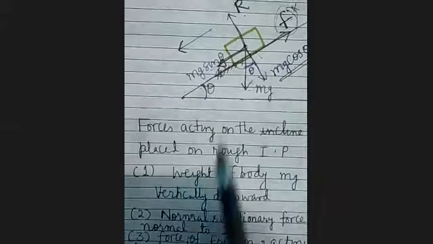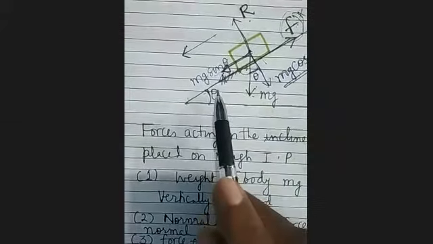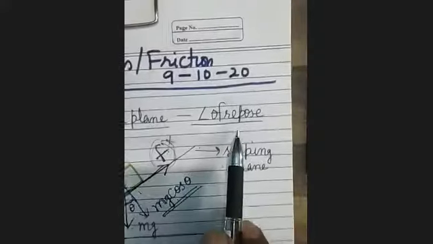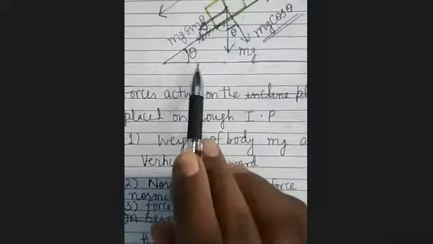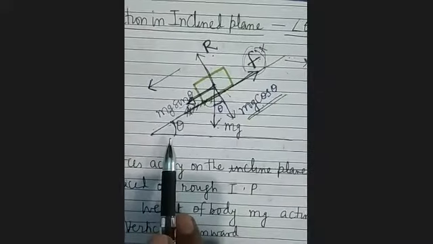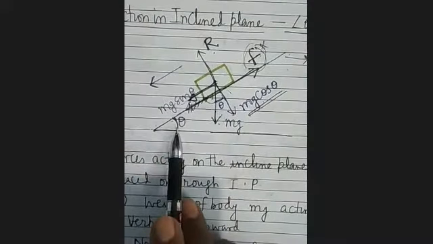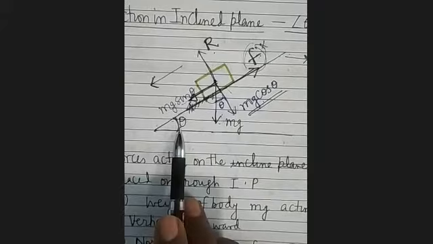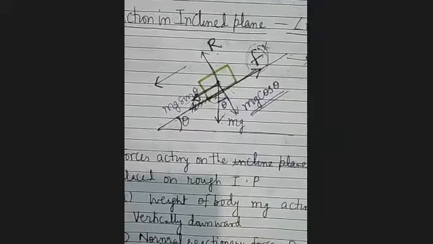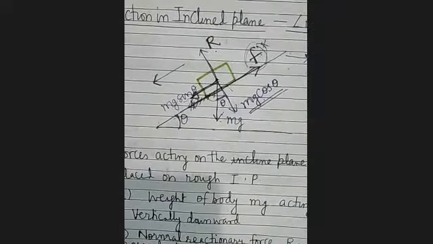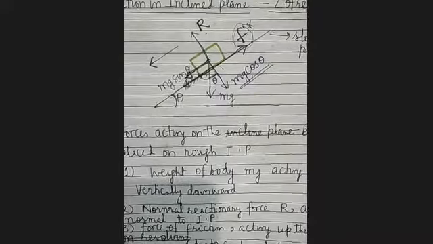So that angle of the incline is called the angle of repose. What is the angle of repose? It is that angle which the incline makes from the horizontal, at which the block just begins to move down. It is clear?